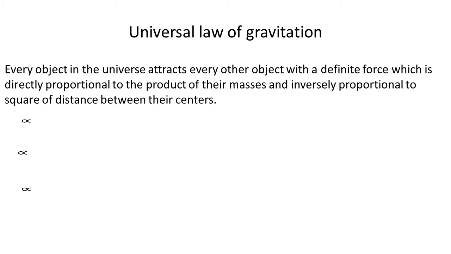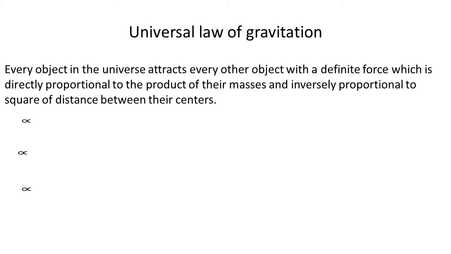Suppose these two stones are very small and their masses are negligible. Then there exists force of attraction between these two stones, but the magnitude of force of attraction is very small, and as a result these two stones will not get attracted towards each other, or the effect of this force of attraction cannot be seen.